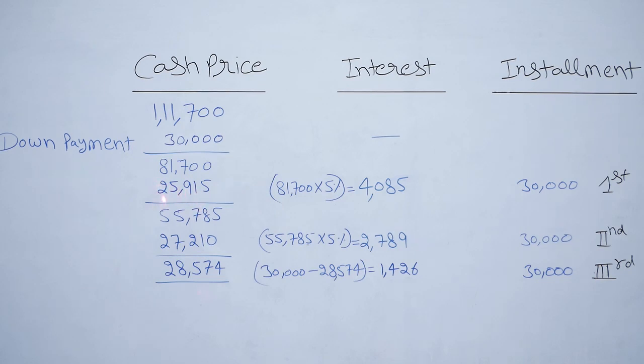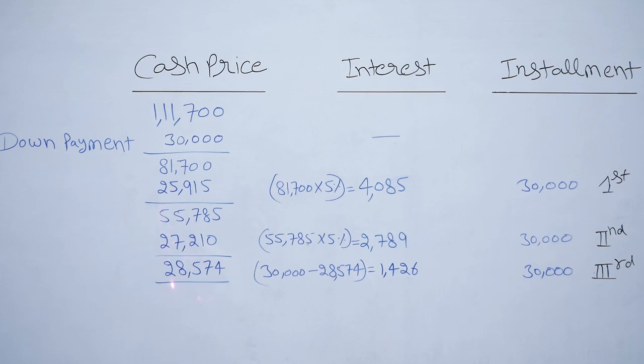Then deduct 25,915 from 81,700, then we get the remaining 55,785 cash price. Now in the second installment we will charge interest on 55,785. So 55,785 into 5% is equal to 2,789. Installment is 30,000. Now deduct 30,000 minus 2,789, then we get 27,210 rupees as a cash price.